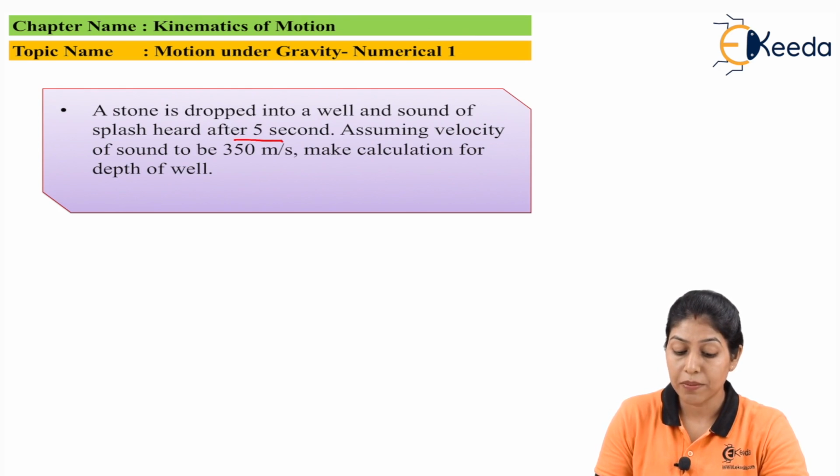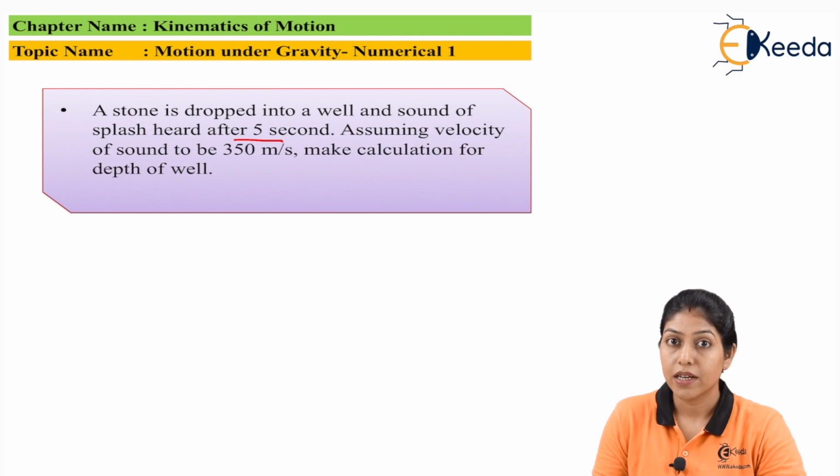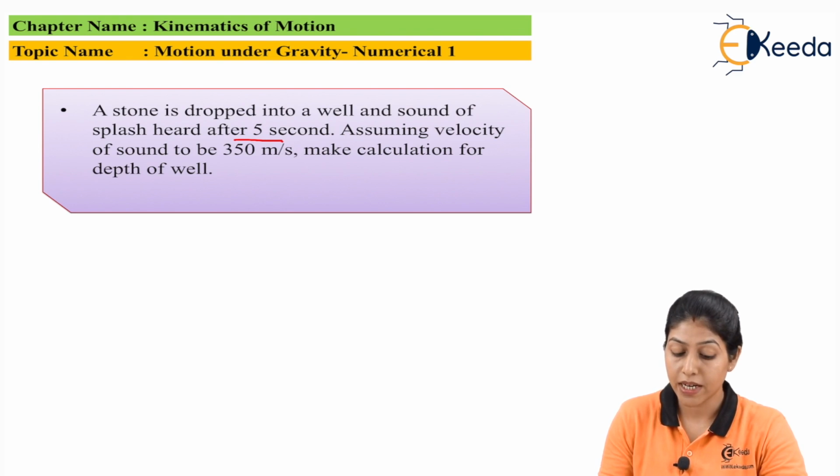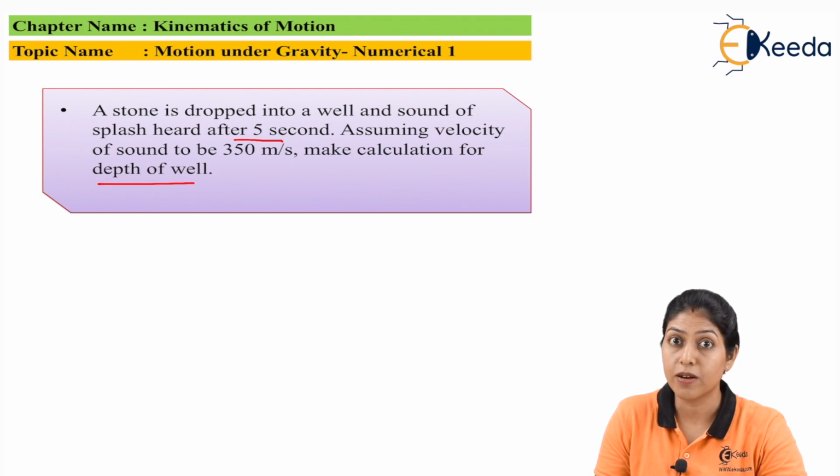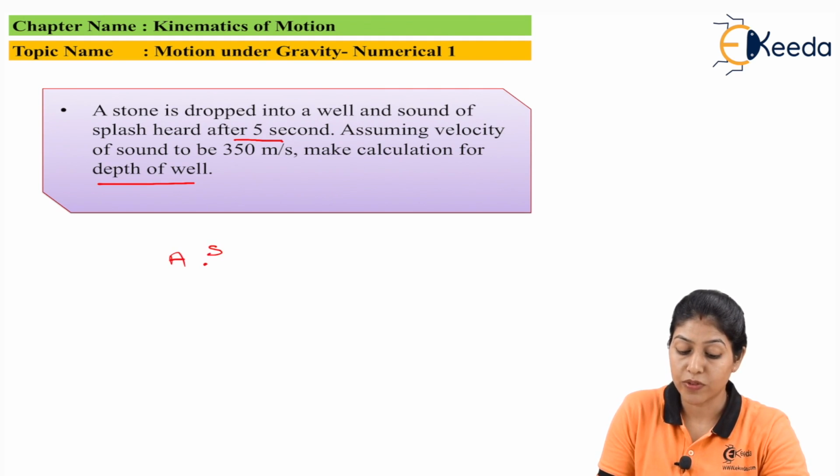The total time, including the sound coming from the surface of the water towards the maximum height, is 5 seconds. Here we are considering the velocity of sound as 350 meter per second, and we have to find out the depth of the well.